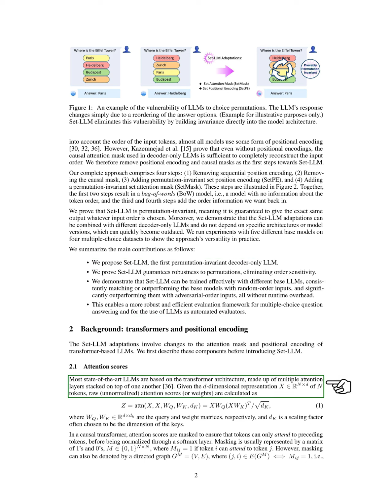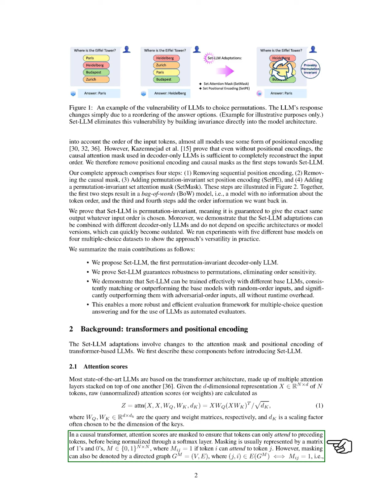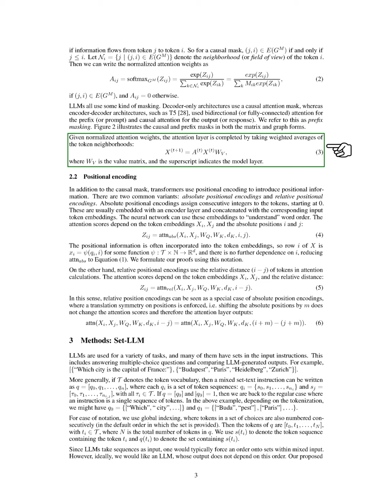Most state-of-the-art LLMs utilize the transformer architecture, which consists of multiple stacked attention layers. We explain how attention scores are calculated using token representations and how masking is applied to ensure that tokens only attend to preceding ones. We also describe how these attention mechanisms can be represented in both matrix and graph forms, illustrating the relationships between tokens.